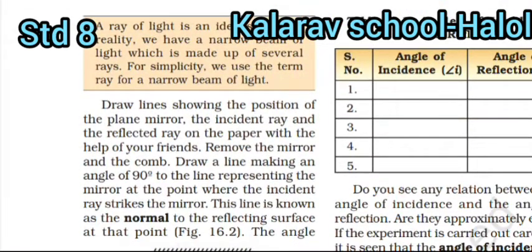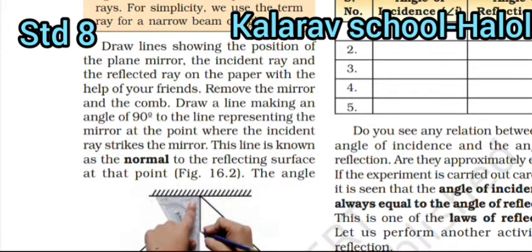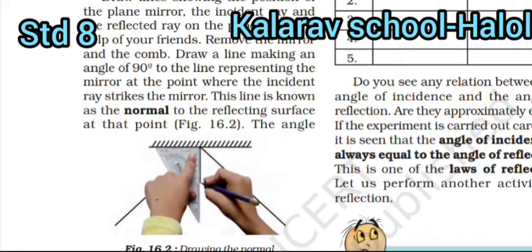Draw lines showing the position of the plane mirror, the incident rays and the reflected ray on the paper with the help of your friend. Remove the mirror and the comb. Draw a line making an angle of 90 degree to the line representing the mirror at the point where the incident ray strikes the mirror. The line is known as the normal to reflecting surface at the point.